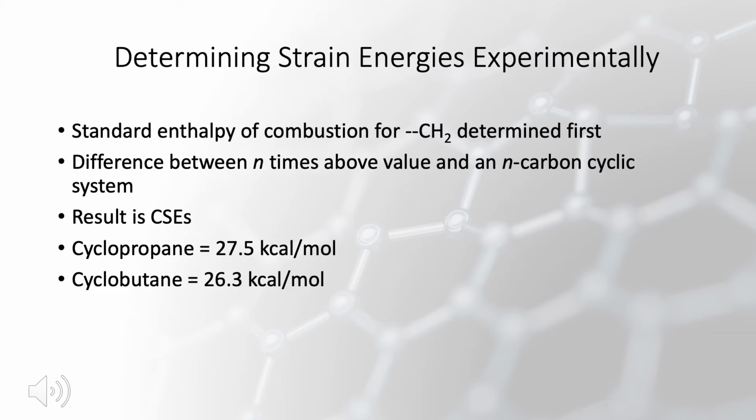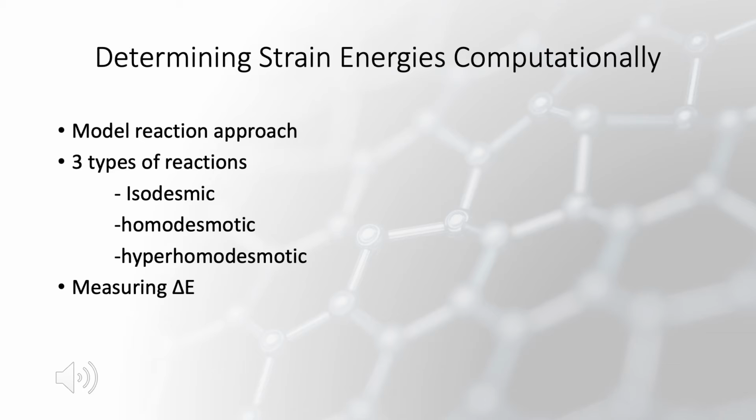So the experimental strain energy of cyclopropane is 27.5 kilocalories per mole, and the experimental strain energy of cyclobutane is 26.3 kilocalories per mole. In order to determine these strain energies computationally, we use something called the model reaction approach.